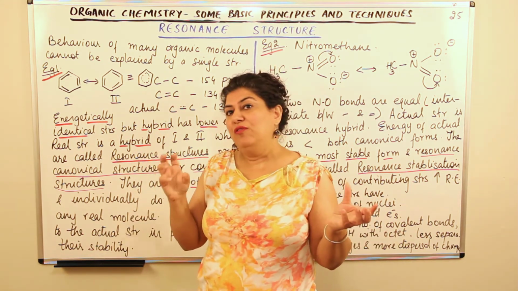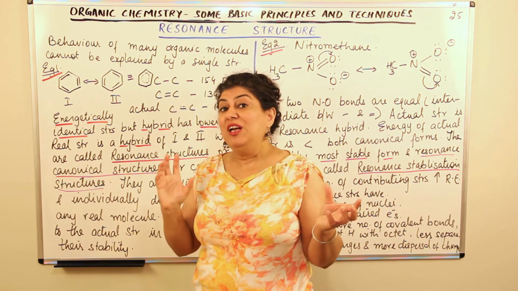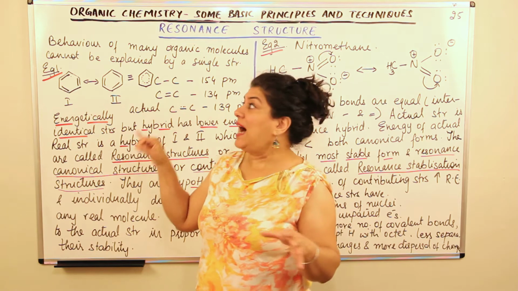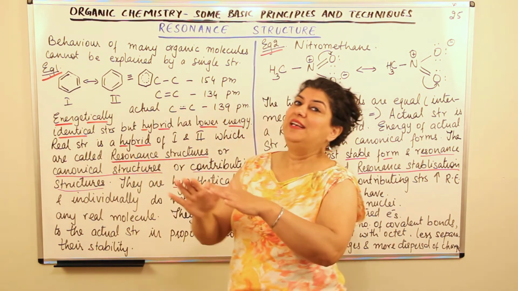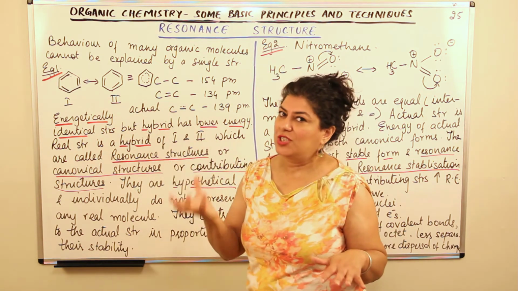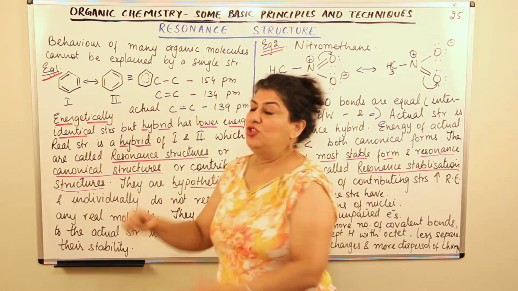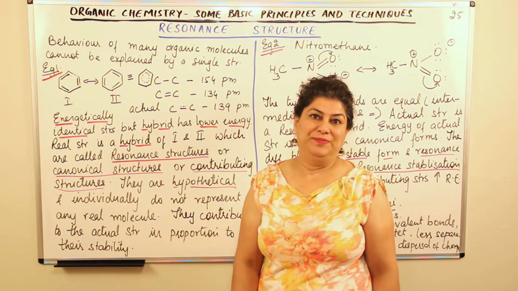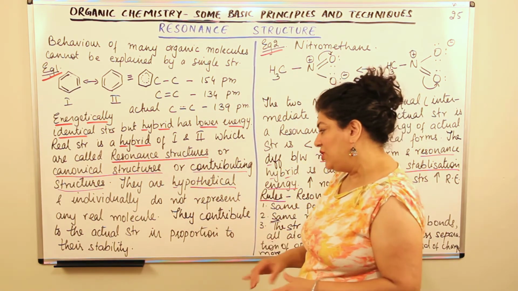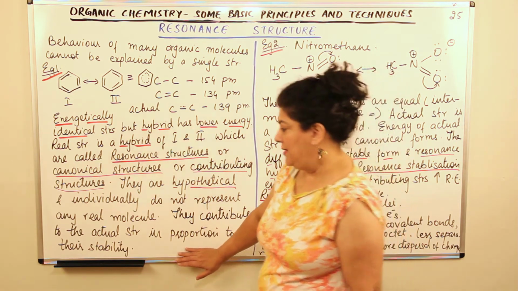So that canonical form which is more stable will contribute more towards resonance, because the idea of resonance is to lead to stability. Whichever canonical form is the most stable will be contributing more towards the final structure. So we say that they contribute to the actual structure in proportion to their stability.